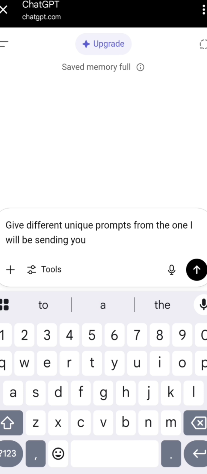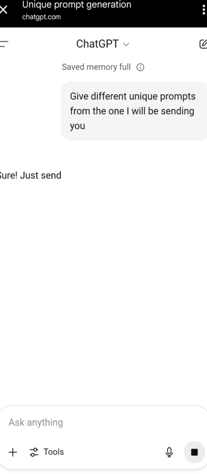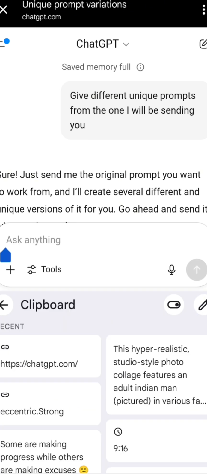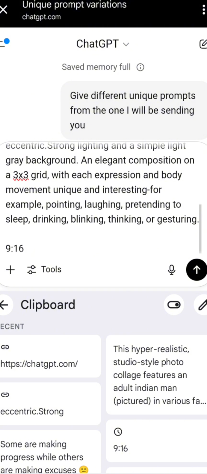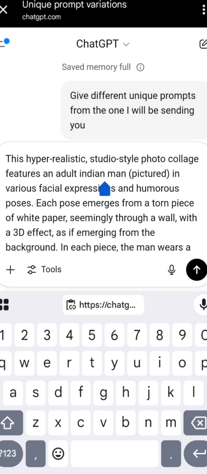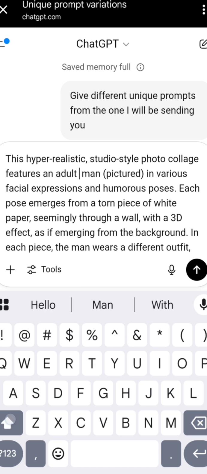You can say, okay, sure, just send me the original prompt you want to work on, and I will create several different and unique versions. Now I have a prompt here. You can see the prompt. This is saying a hyper realistic photo, college future. And I'm going to change this, it's an Indian man, so I'm going to change this to a Nigerian. Let me use Nigeria.